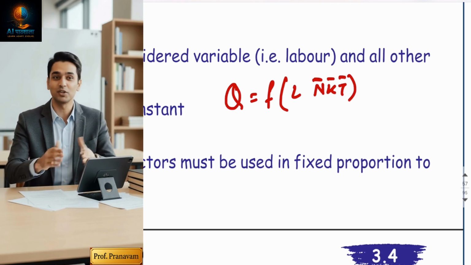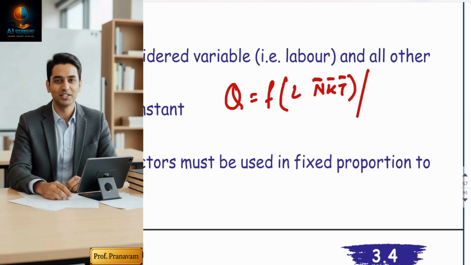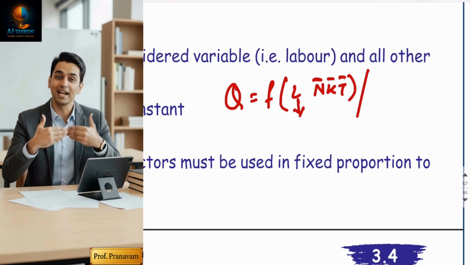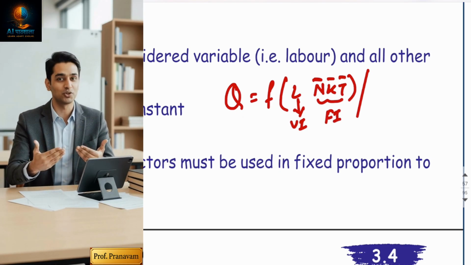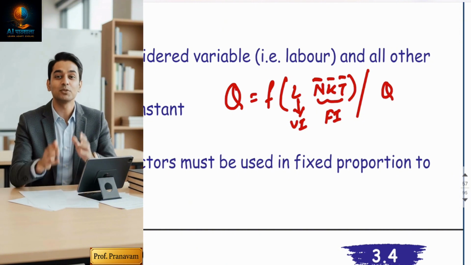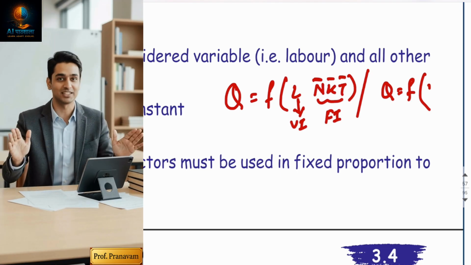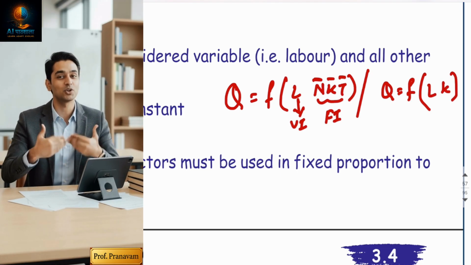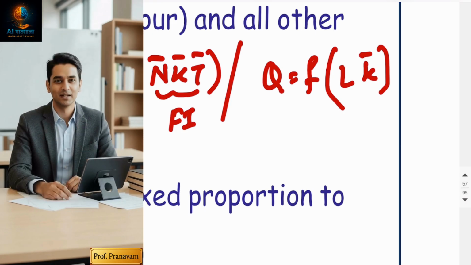Q is the output. But there are four inputs. Three are assumed to remain constant. Only labor will be a variable input, and the rest are all fixed inputs. But to explain this, all four inputs are not considered. To explain this law, economists have assumed that we will consider only two factors, that is labor and capital. Labor will be variable and capital will be constant.